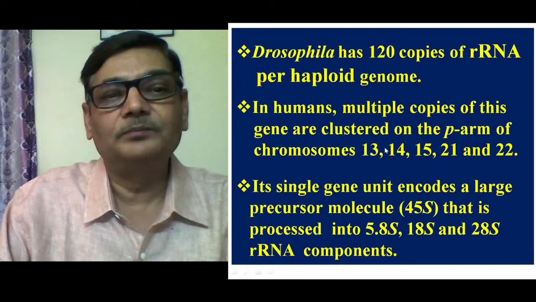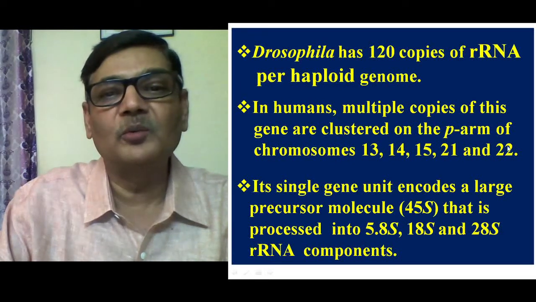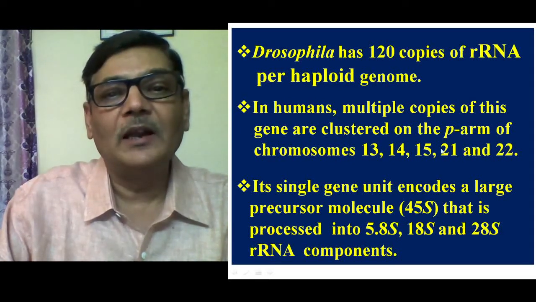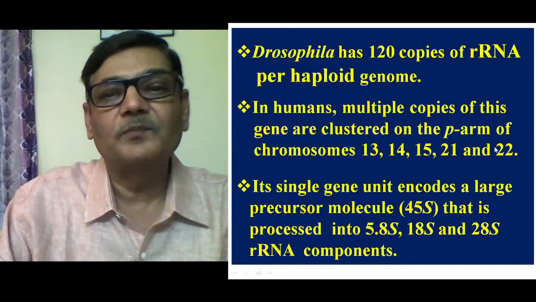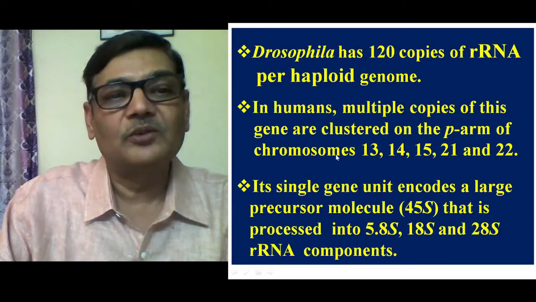These are actually acrocentric chromosomes in humans, and they all have secondary constrictions, that is nucleolar organizer regions, and from such regions the ribosomal RNA is synthesized.